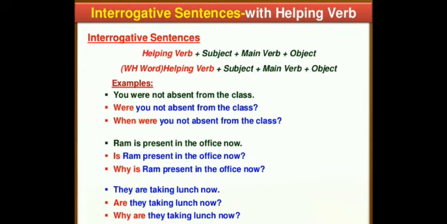So, the first example is, you were not absent from the class. It can either be written as, were you not absent from the class. You can also see that the word not is added after the subject here in every case. So if you are supposed to convert a sentence from positive to negative in case of interrogative sentences, you will simply add not after the subject. It can also be written as, when were you not absent from the class? And the same goes with other sentences.